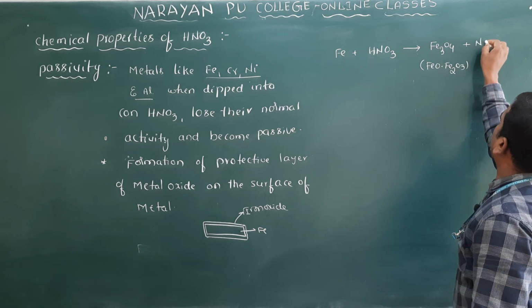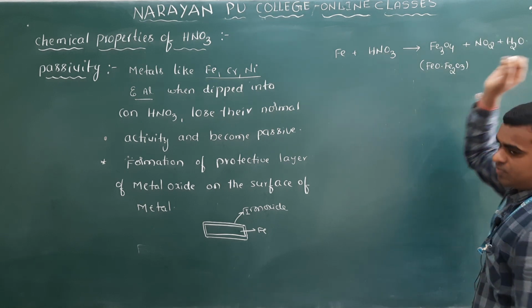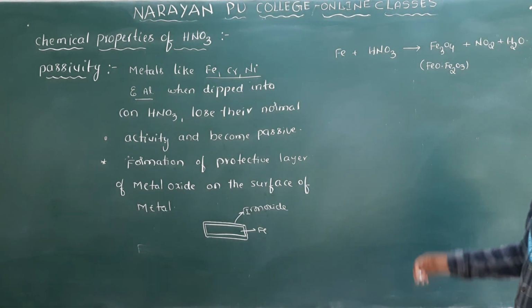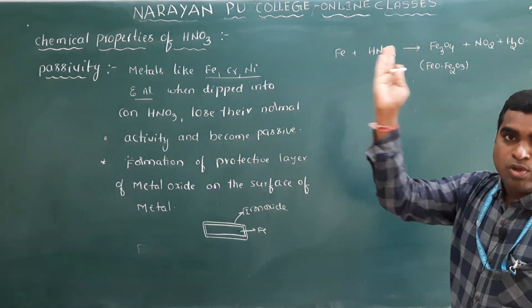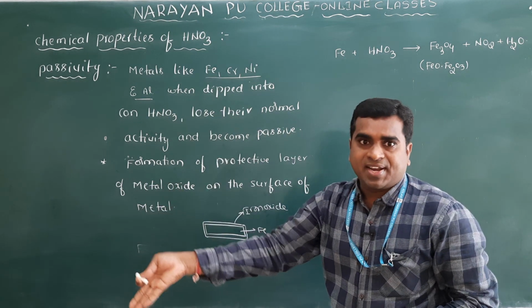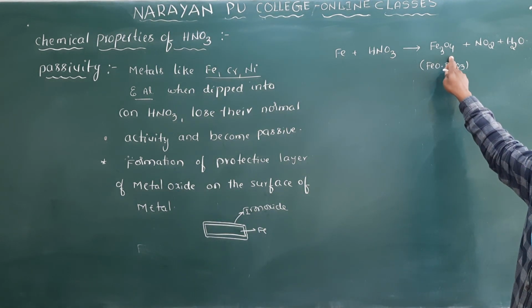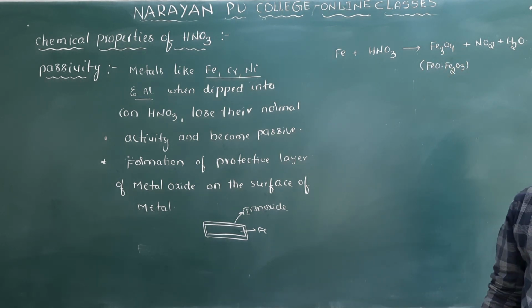And plus what you will get here? NO2 plus H2O. So you know that iron should convert into metal nitrate, according to our reactions, metals should convert into metal nitrates. But you see here, is there any metal nitrate formation? No. Here a metal oxide forms. That we will call passivity.